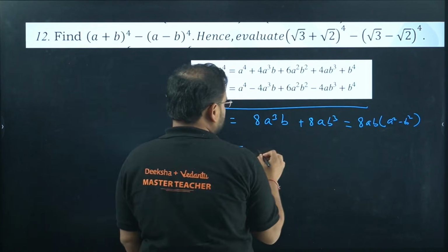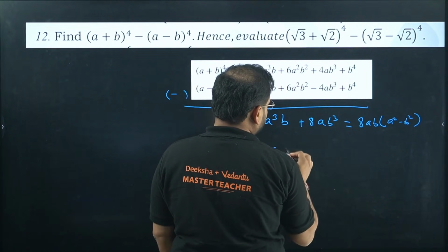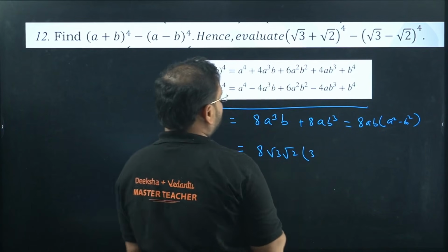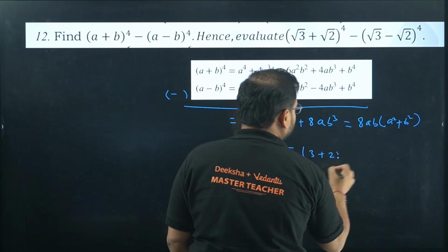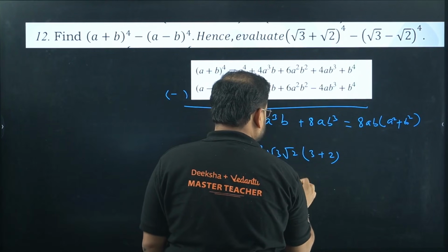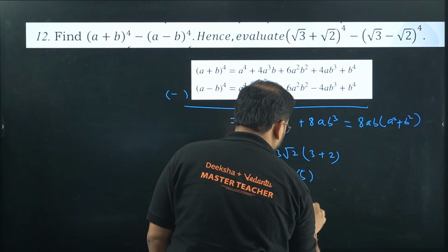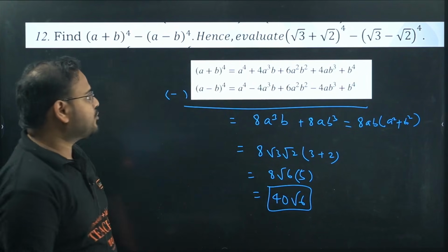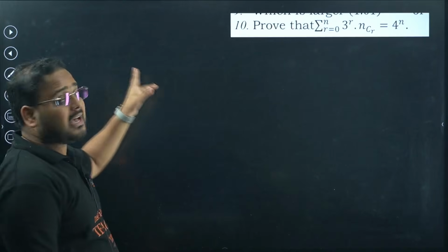So 8 is as it is. What is a value? Root 3. b value is root 2, square of a is 3, and there's a plus sign, sorry. So plus, we have 2, square of root 2 will be 2. So 8 into root 6 into 5, so the answer is 40 root 6. This is a subjective question, okay? It can be asked for 2 marks or 3 marks.